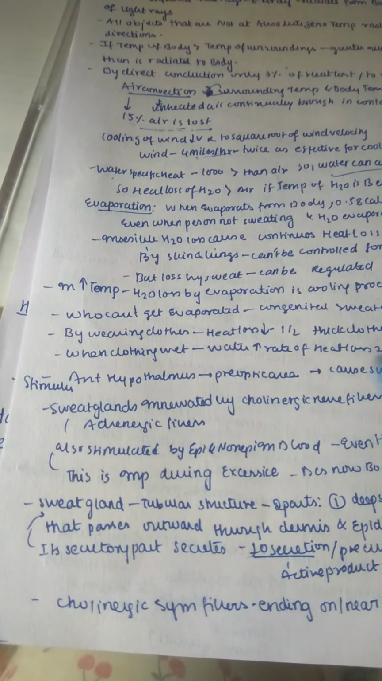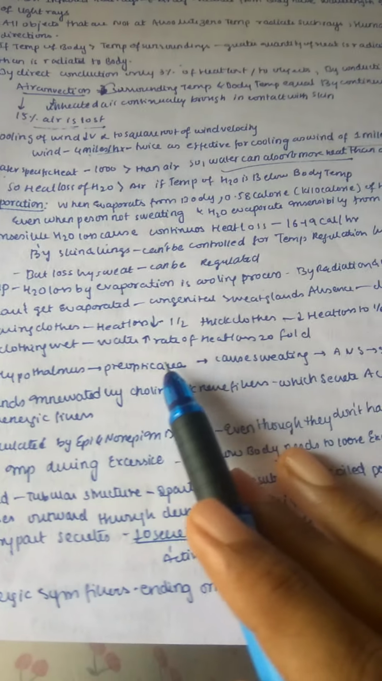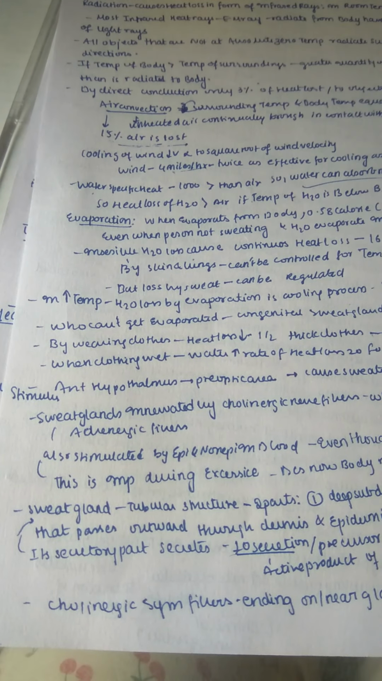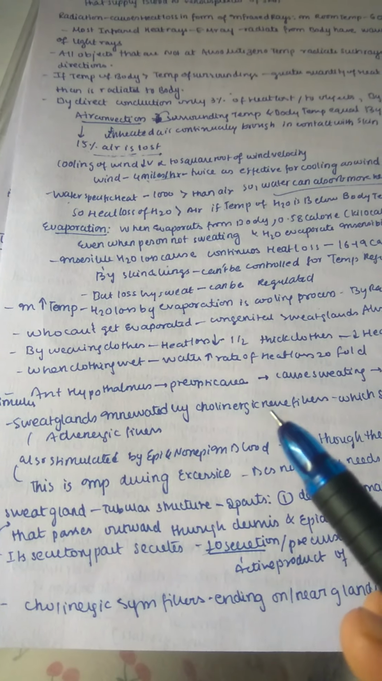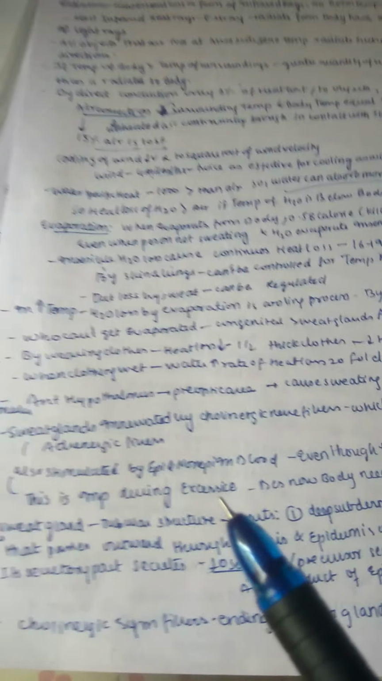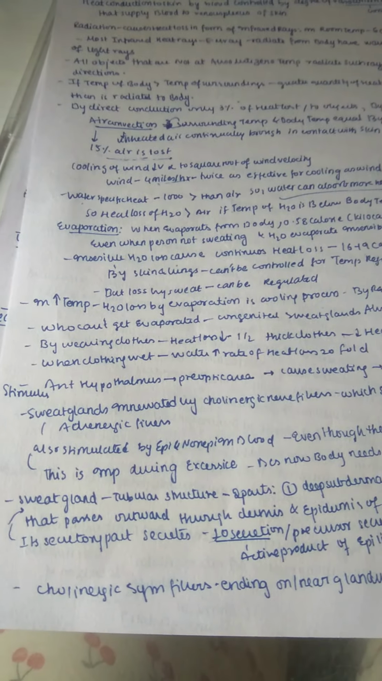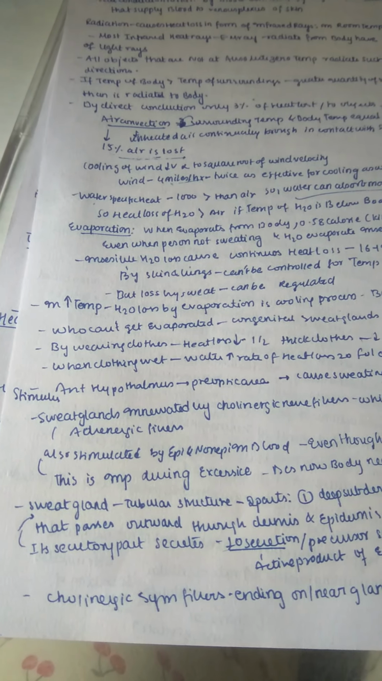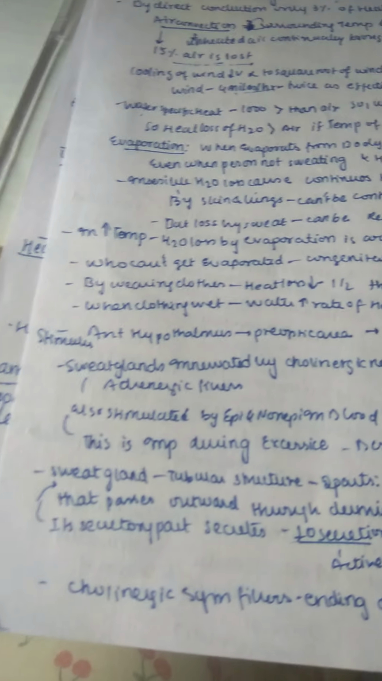By wearing clothes, heat loss is decreased up to half, because the thickness of the clothes is high, so the heat loss is decreased to about 1/6. When the cloth is wet, the water is more evaporated, and the rate of heat loss is 20-fold, because as we said, water has more heat capacity. So if you are wearing wet clothes, the rate of heat loss would be very high compared with normal dry clothes.